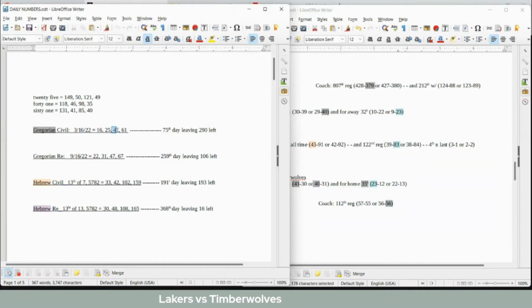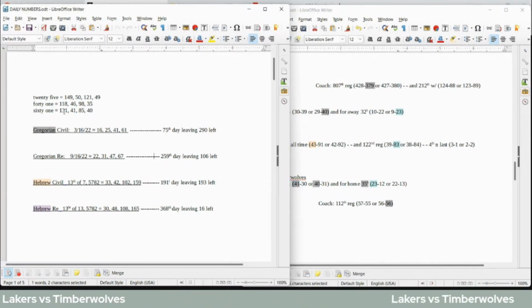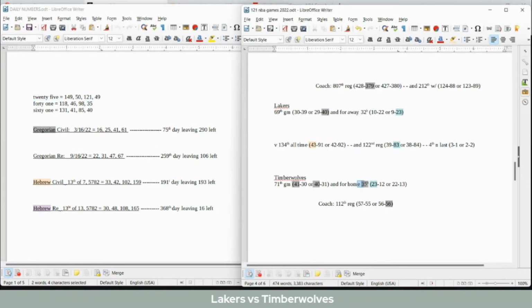Today does have 41 date numerology on the Gregorian. Today has 61 date numerology on the Gregorian. If you write out 61, it sums to 40 and 41. Timberwolves can go from 40 to 41 wins for the season. If you write out the number 41, it sums to 35. This is Timberwolves' 35th home game, and they can get their 41st win for the season.